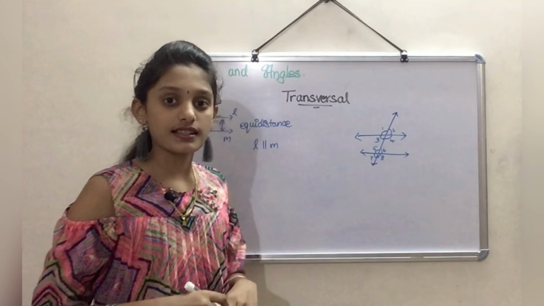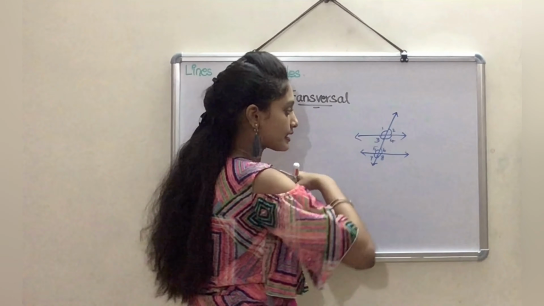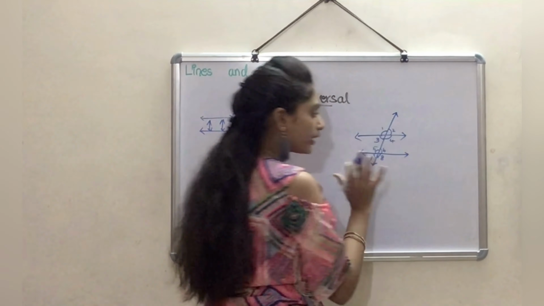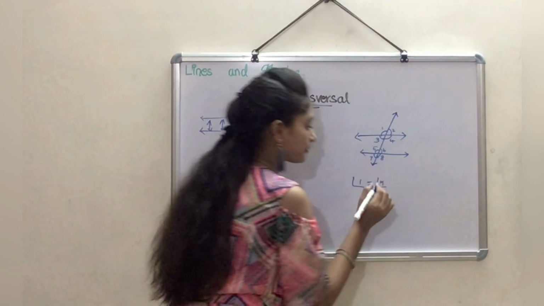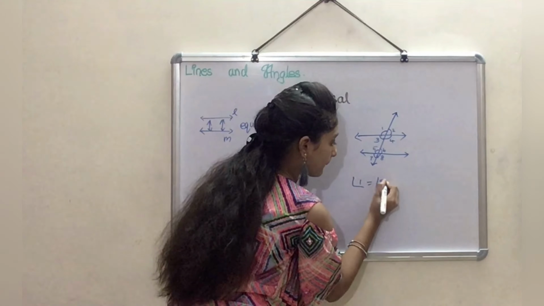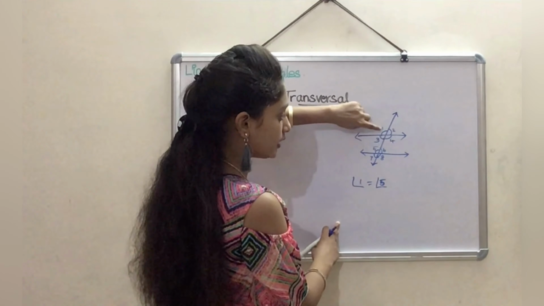The first one is the corresponding angles. According to corresponding angles, we can say that angle 1 equals angle 5. See, this is angle 1 and this is angle 5. So these are equal.